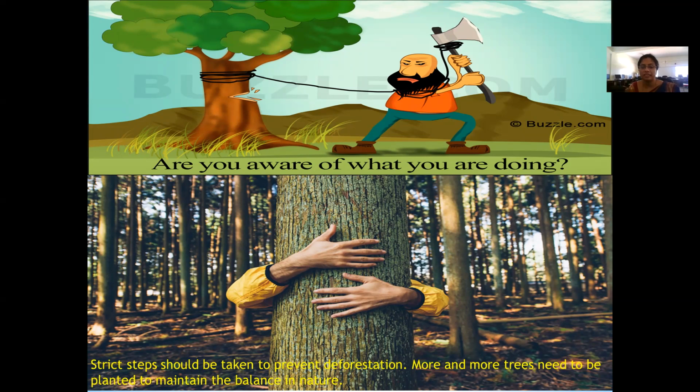We should take strict steps to prevent it. Yes, more and more trees need to be planted to maintain the balance in nature. And if you find anybody who is cutting, you should always ask the question: are you aware of what wrong you're doing, right?